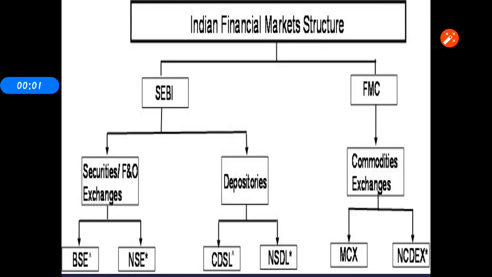Then look at our Indian financial market structure. It's broadly classified into two parts: SEBI and FMC. What is SEBI? Securities and Exchange Board of India. It governs the equity markets and the depositories. Then FMC is the Forward Market Commission. It governs the commodities exchange. What are the commodities? As I told you already, they are precious metals and agriculture products.